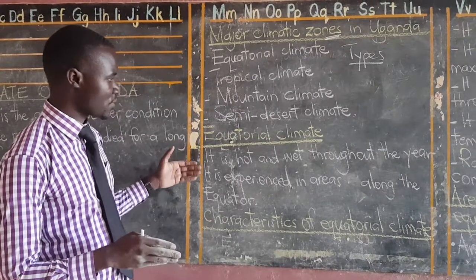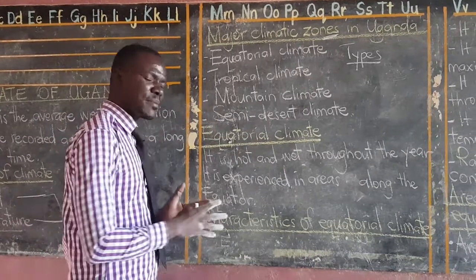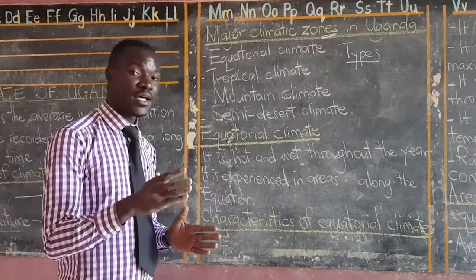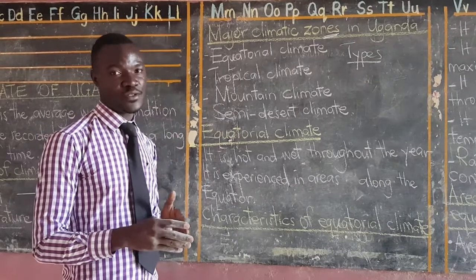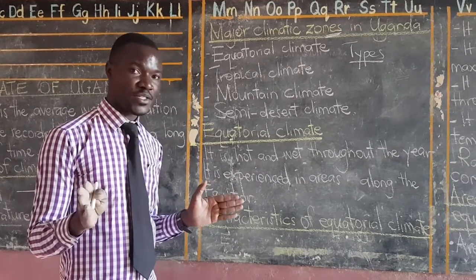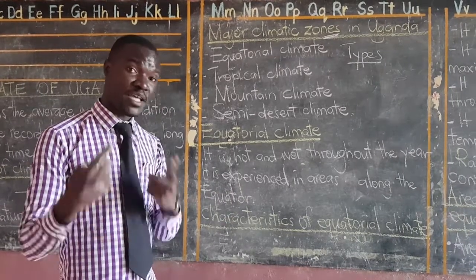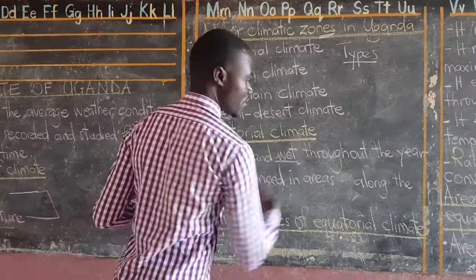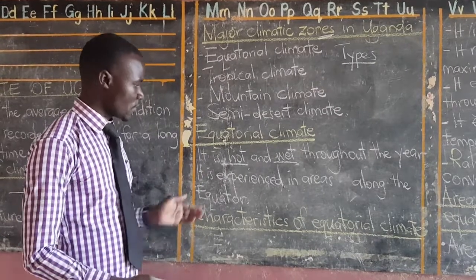So I want us to talk about equatorial, majorly, this one. Equatorial climate is hot and wet throughout the year, meaning that it receives rainfall and at the same time it has high temperatures because it is heated by the sun so much. So it has both, but it doesn't have a dry season at all. It experiences high temperatures and at the same time it receives heavy rainfall. That's why we refer to it as hot and wet throughout the year. It shines and it rains throughout the year in this region.